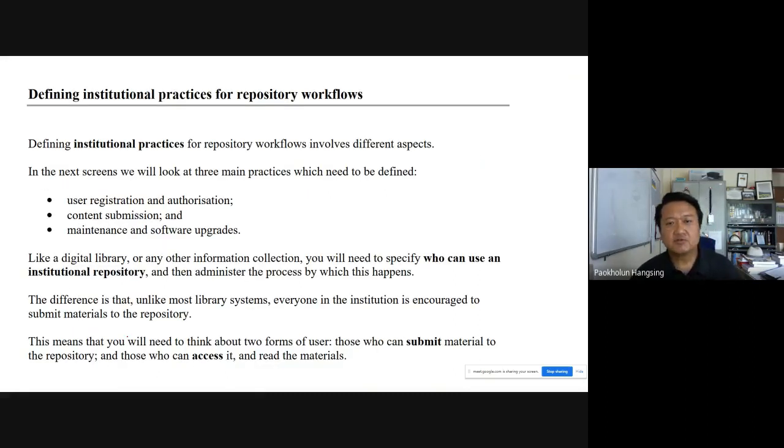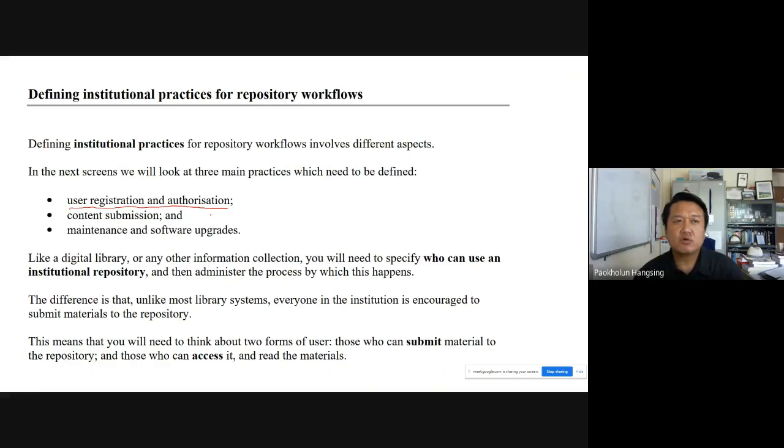Now, defining institutional practices for repository workflow involves different aspects. In this lesson, the three main practices that we will include are user registration and authorization, content submission and maintenance, and then maintenance and software upgrade. User registration and authorization is also done in digital libraries, but in institutional repository, the user registration and authorization focus more on an institution in nature.